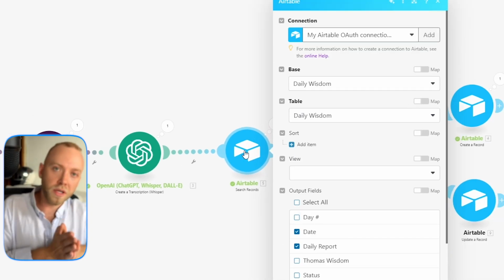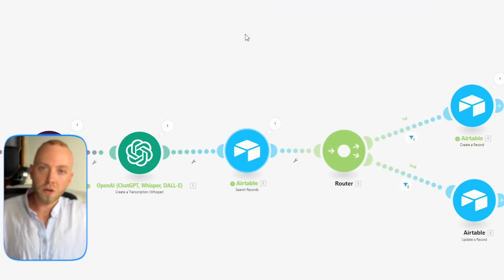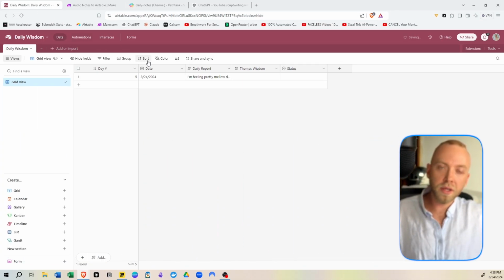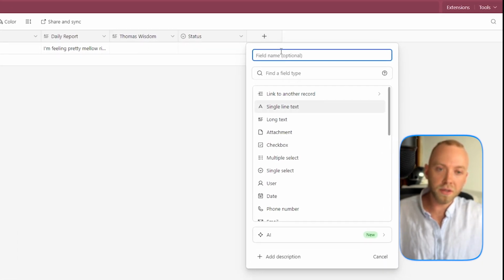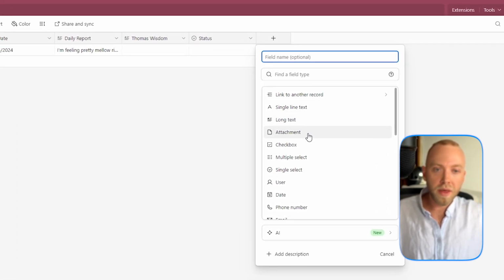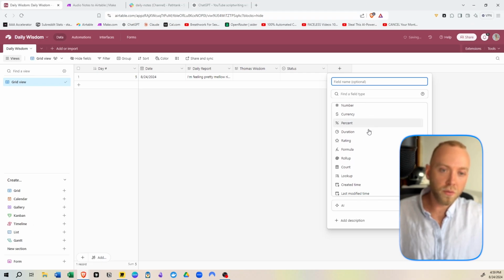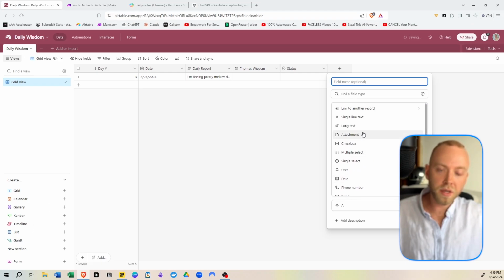This is what's going to bring us into Airtable. In Airtable, you can think of it as Excel with some higher and more advanced features. So when you're in Airtable, you're going to want to create a table. And then to create a new field, you just click this button, Add Field. And when you click these fields, you'll see that you can add different types.